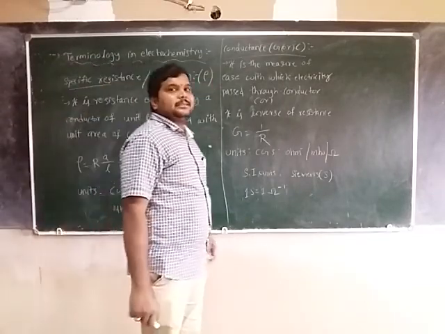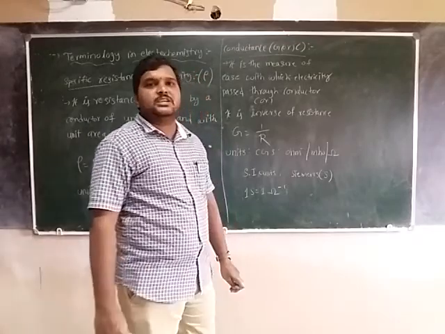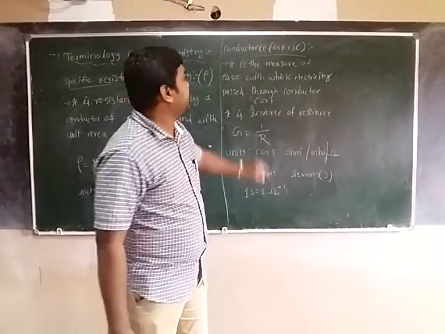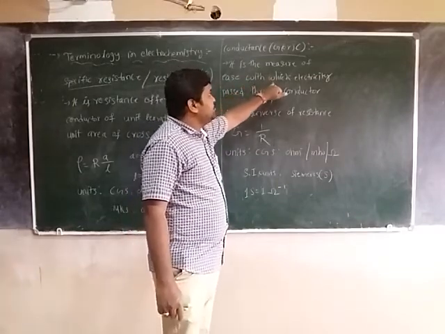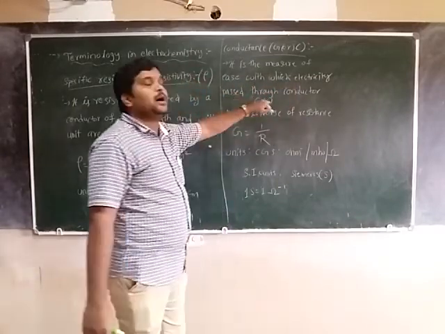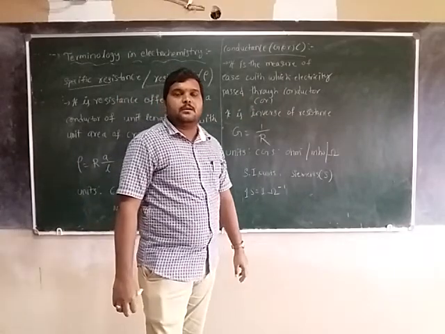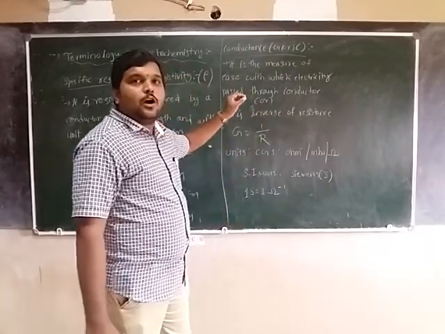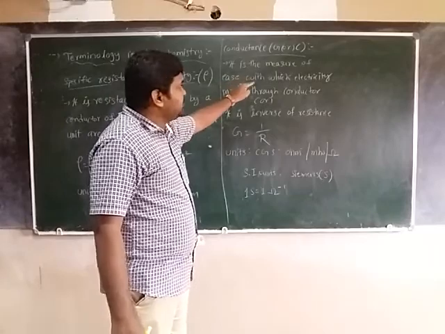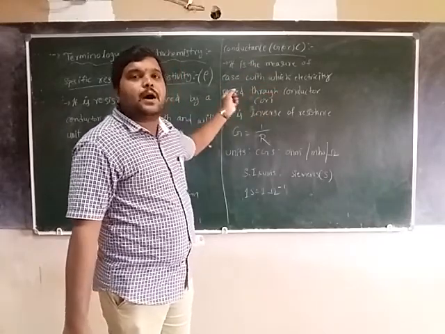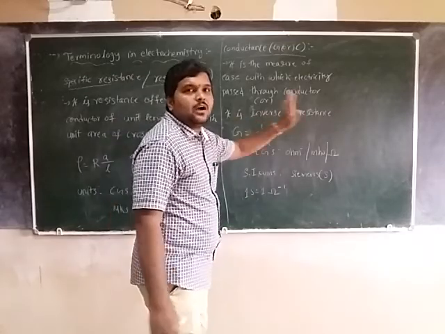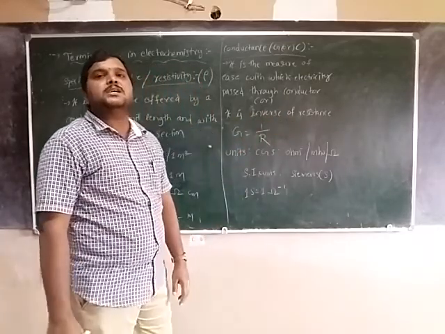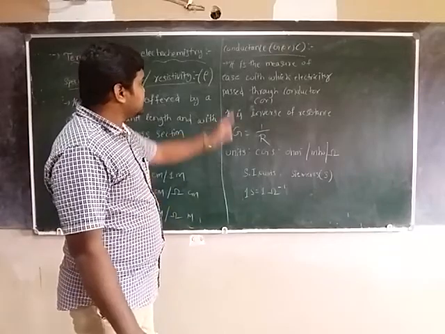Next, conductance, indicated with capital G or capital C. It is a measure of the ease with which electricity passes through a conductor, or it is the inverse of resistance.